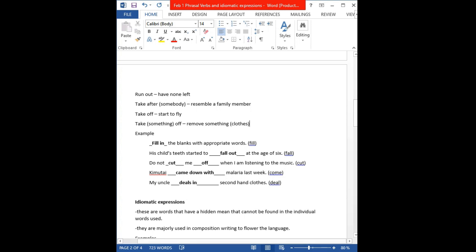Now, this phrasal verb fall out can have more than one meaning. For example, fall out can mean to separate from an interior, that is, the teeth coming out, or it can also mean to become loose and unattached, that is, teeth and hair to fall out.